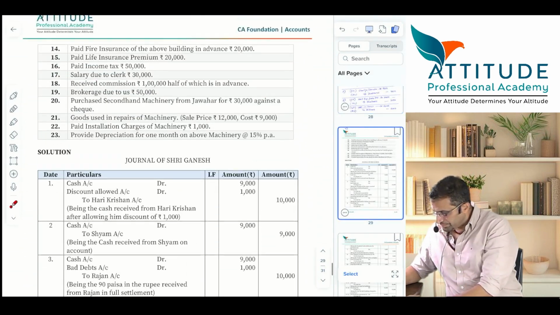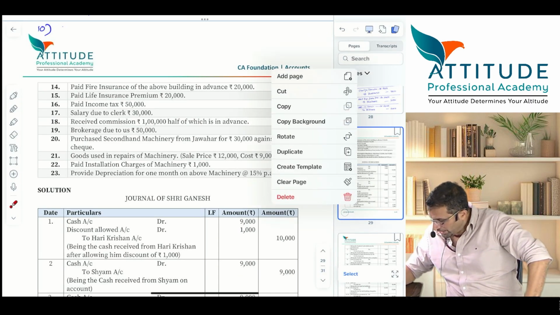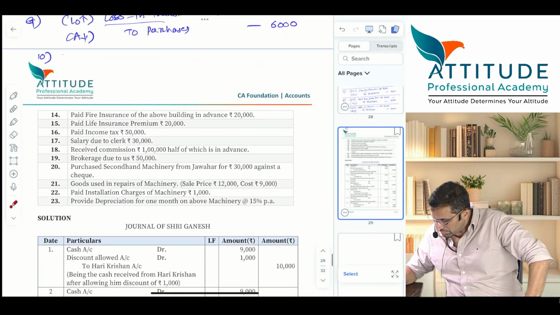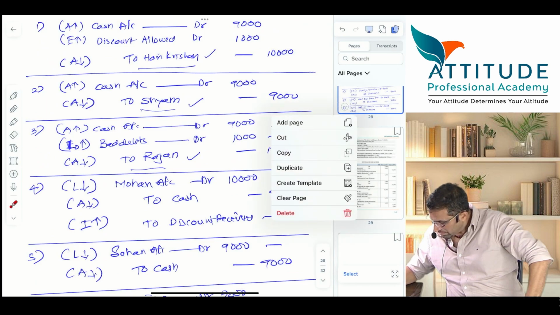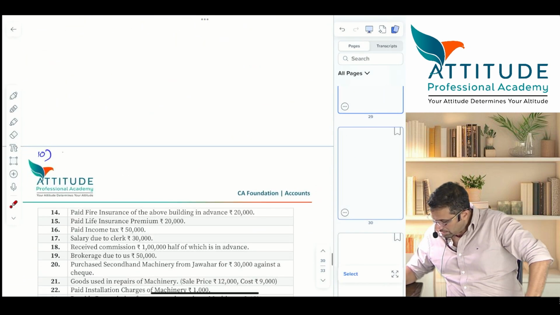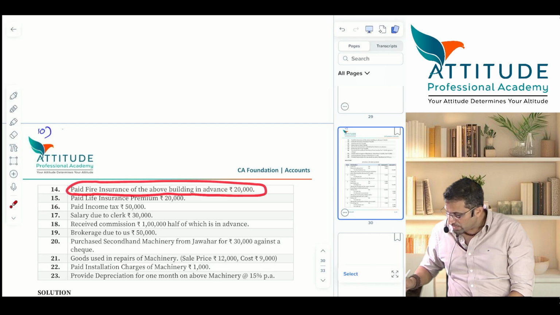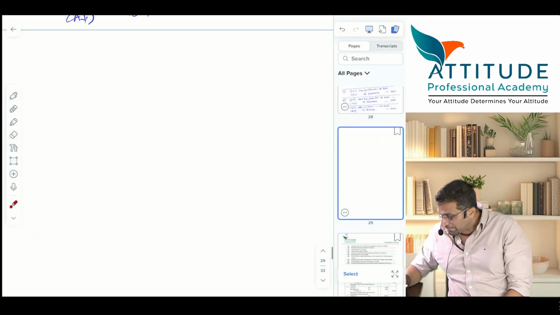14th. How much? 14th. Come on. What is 14th? You tell me. Paid fire insurance of the above building in advance, 20,000.